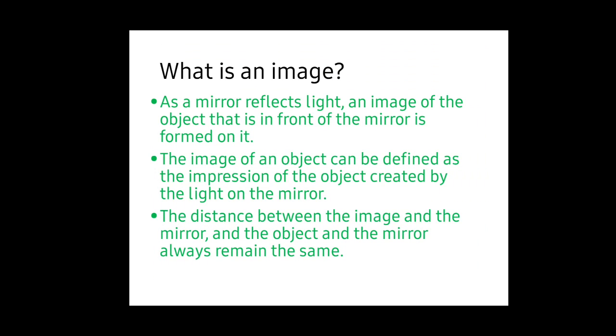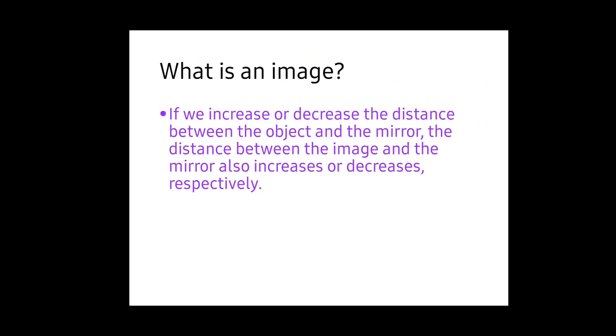It's an example of a reflection that occurs in a plane mirror. What is an image? As a mirror reflects light, an image of the object that is in front of the mirror is formed on it. The image of an object can be defined as the impression of the object created by the light on the mirror. The distance between the image and the mirror and the object and the mirror always remains the same. Simply, if we increase the distance between the object and the mirror, the distance between the mirror and the image also increases. If we decrease it, the opposite happens.